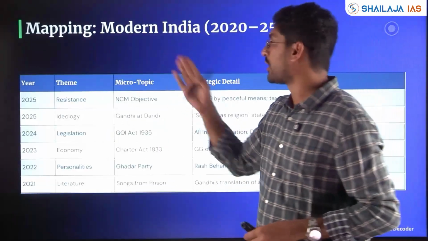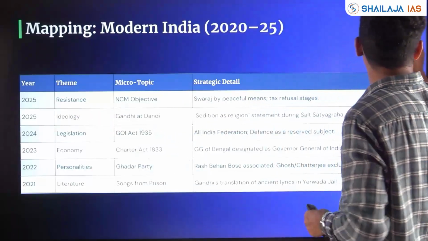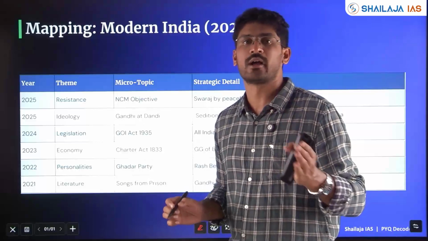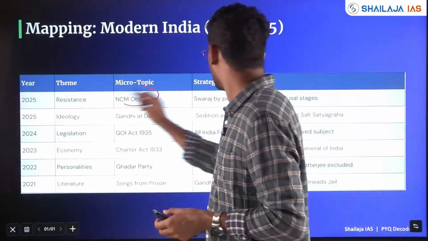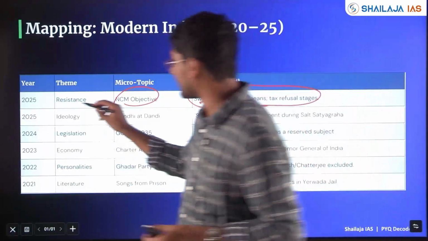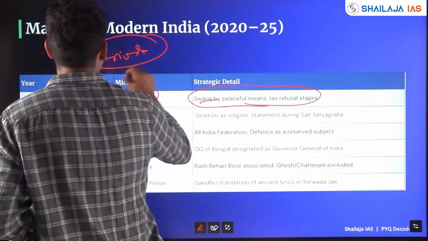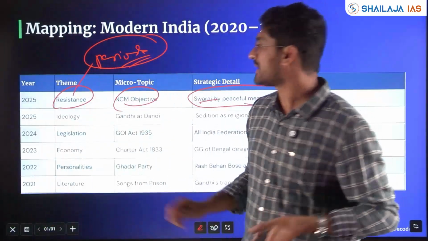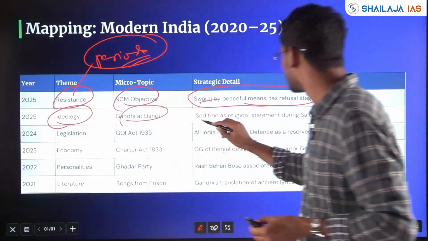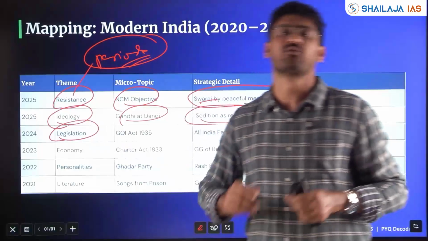Next, my friends, modern Indian history. Here it is mainly resistance. How resistance was followed from Swaraj, from the boycott after the partition, till 1947 independence, the periods of resistance, questions have been asked each and every time. Then questions have come from ideology. Gandhiji at Dandi, sedition as a religion. Then legislation becomes very important.